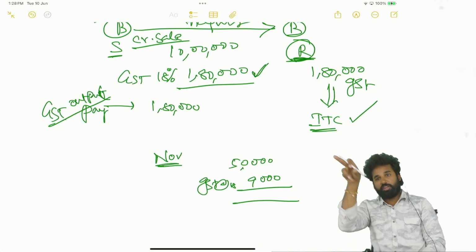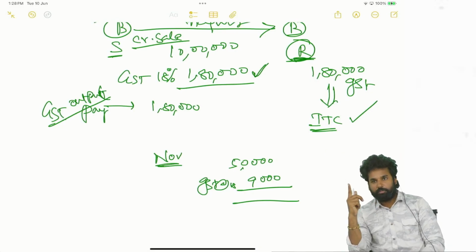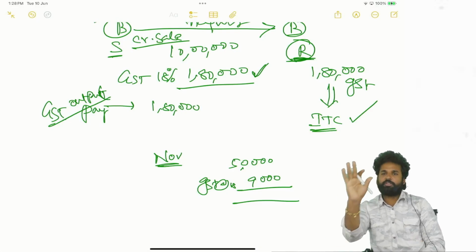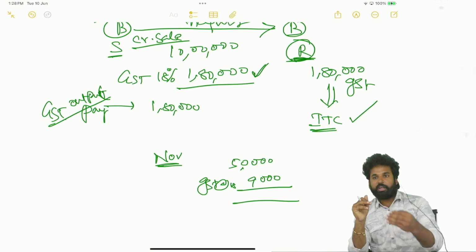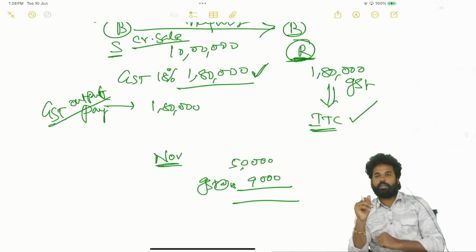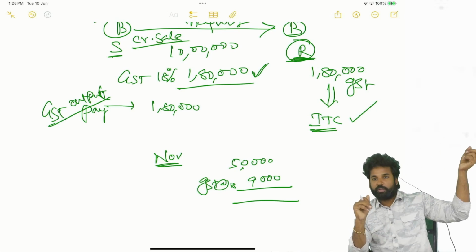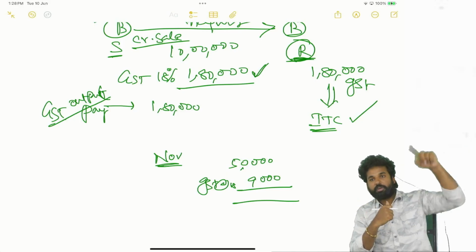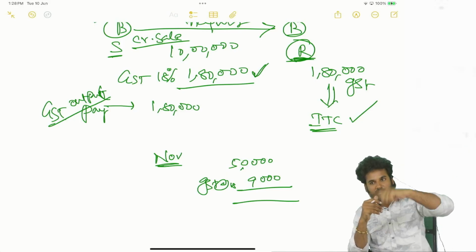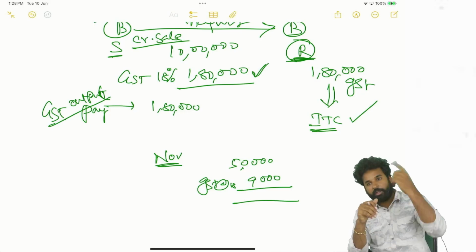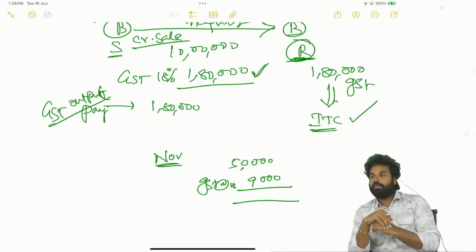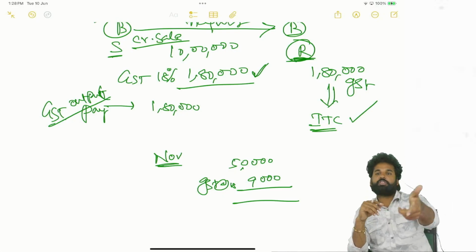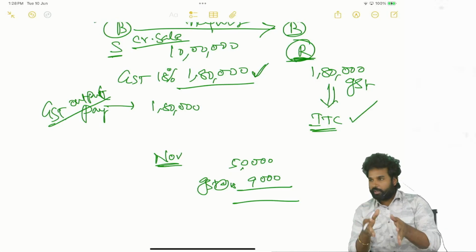Likewise, he has paid the GST amount of 1,80,000 rupees by adjusting his input tax credit or making the cash payment, whatever it may be. So he has already paid. So in order to give the discount of GST to the supplier, the recipient has already enjoyed the input tax credit. That has to be reversed. If the recipient is reversing the input tax credit claimed earlier, then the supplier will be receiving this discount of GST by reducing the value of supply, to the extent of the discount of 50,000 rupees. You are getting this pointer.